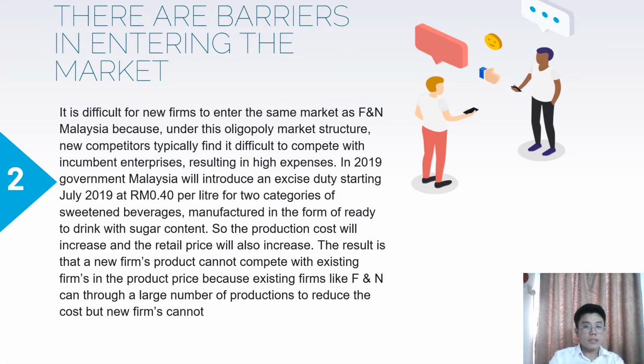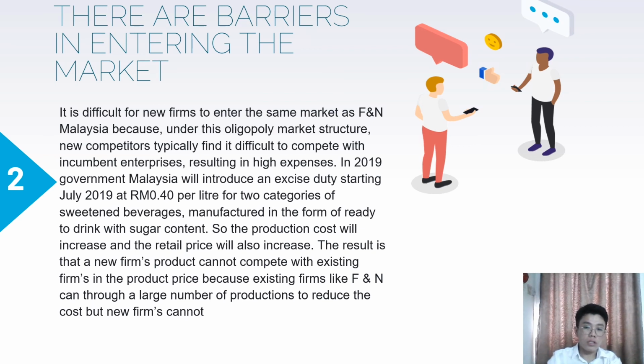The second is that there are barriers to entering the market. It is difficult for a new firm to enter the same market as F&N Malaysia because under this oligopoly market structure, new competitors typically find it difficult to compete with the incumbent enterprise, resulting in high expenses. In 2019, the Malaysian government introduced an excise duty starting July 2019 at 40 cents per liter for two categories of sweetened beverages manufactured in ready-to-drink form with sugar content.